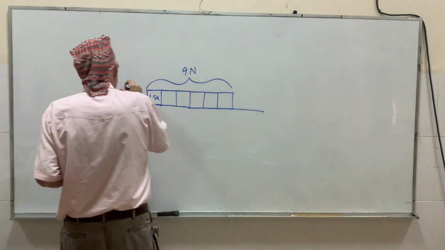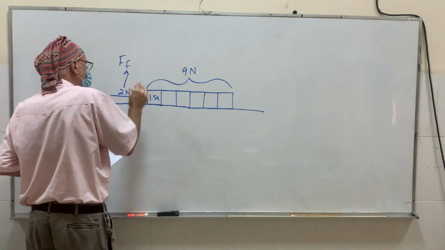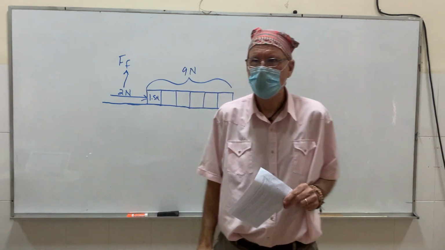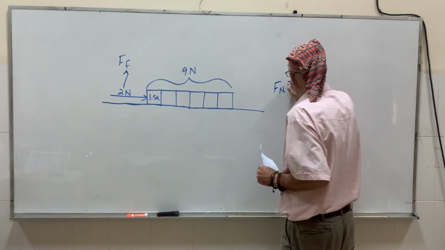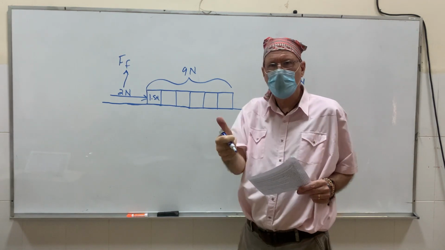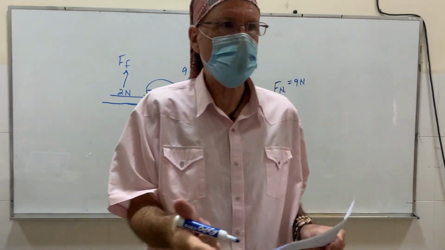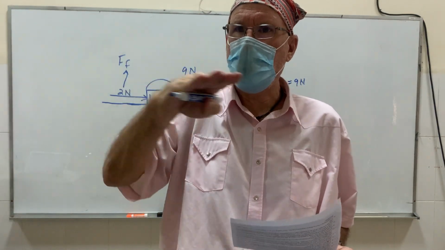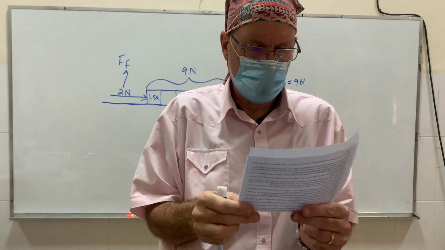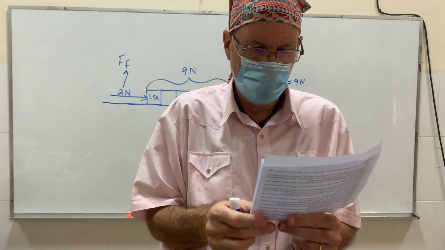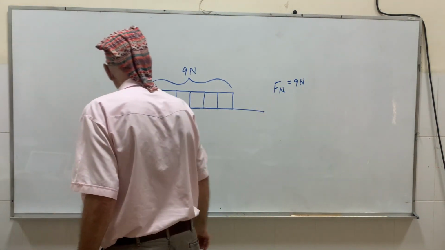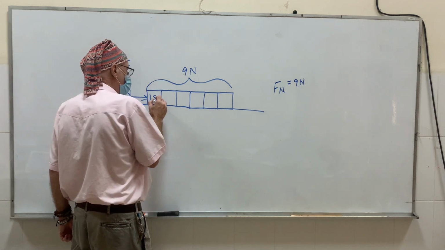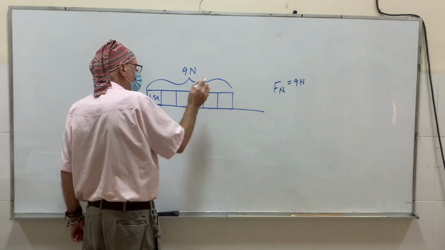So this is the force of friction, correct? What's the normal? 9 newtons. Normal equals the weight if it's on a horizontal plane. What is the coefficient of kinetic friction between the wooden blocks and the tabletop? So, these are all 1.5 newtons, a total of 9 newtons.